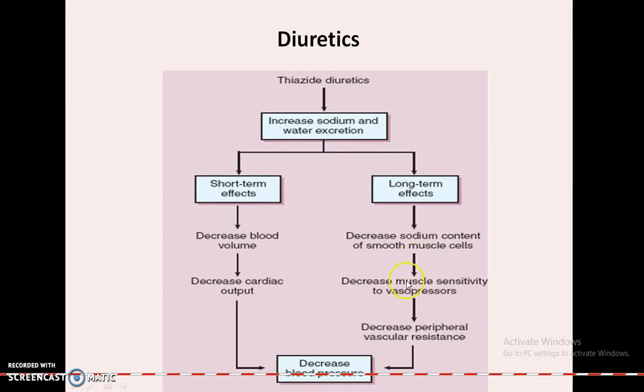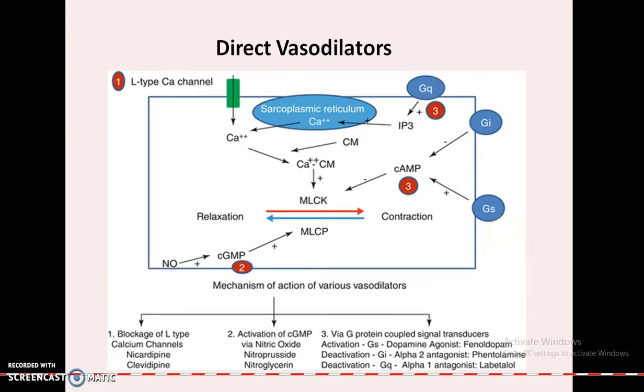In the long-term effect, it decreases the sodium content of the smooth muscles, and the sensitivity to vasopressors will also be decreased, ultimately leading to a decrease in peripheral vascular resistance, and hence a decrease in elevated blood pressure.